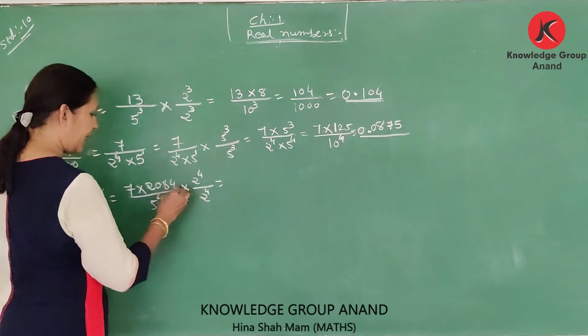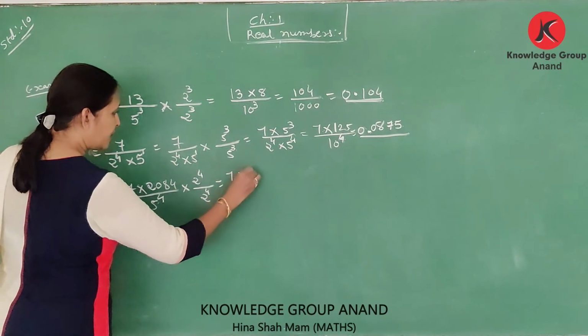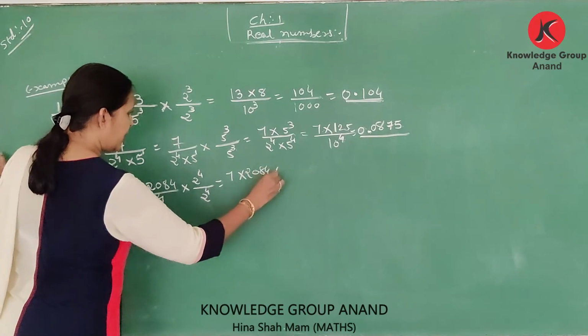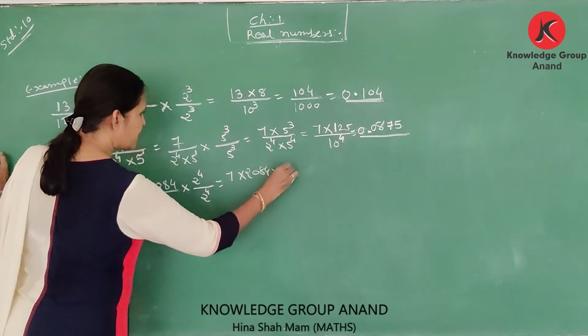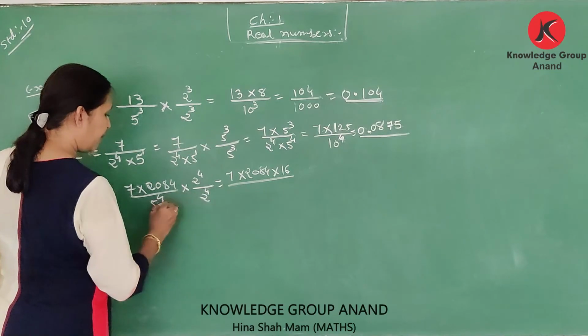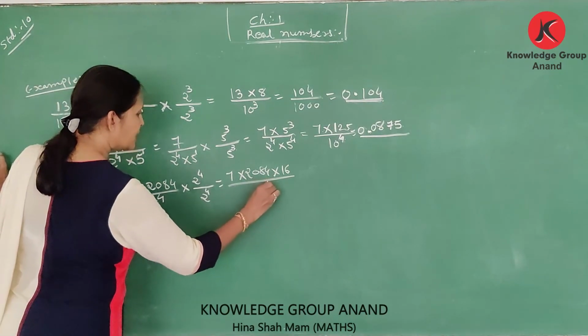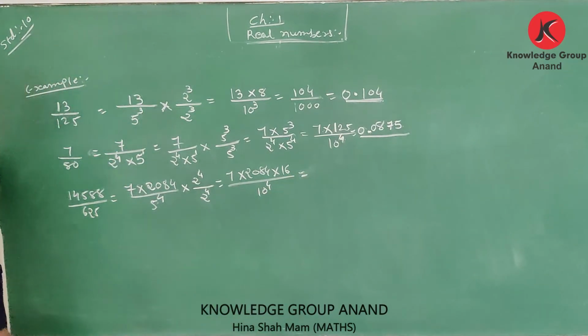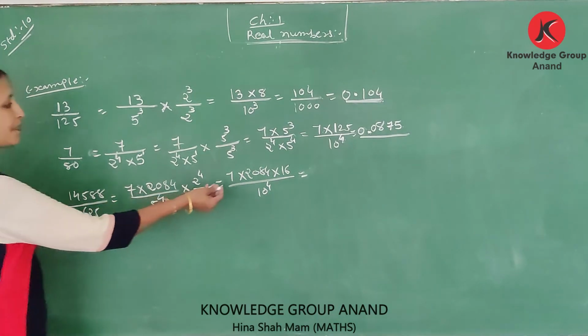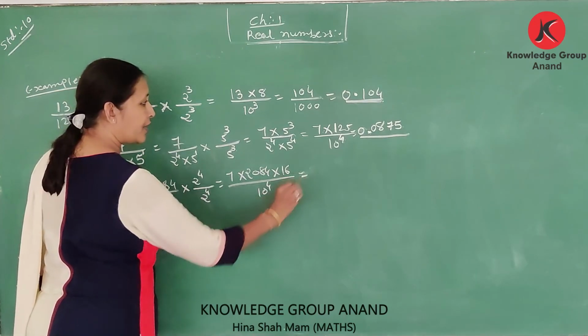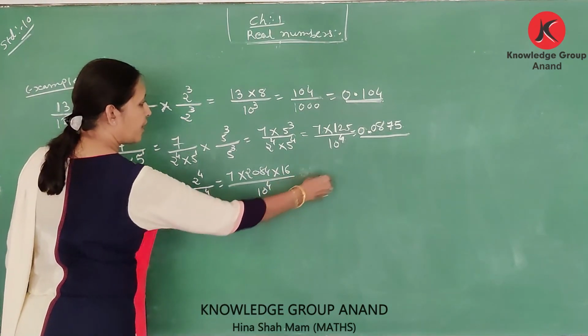Then we multiply 7 into 2 raised to 4, which is 16, upon 5 4s are 10 raised to 4. You do this multiplication and then write 10 raised to 4 point in the form of this.